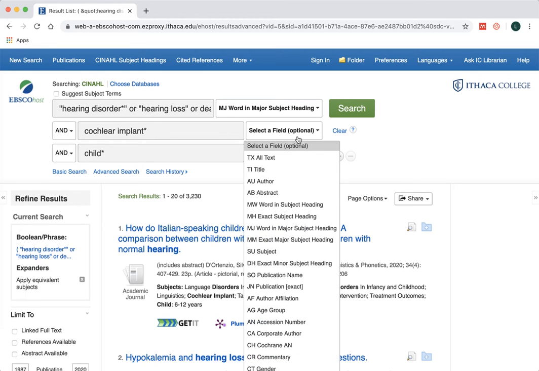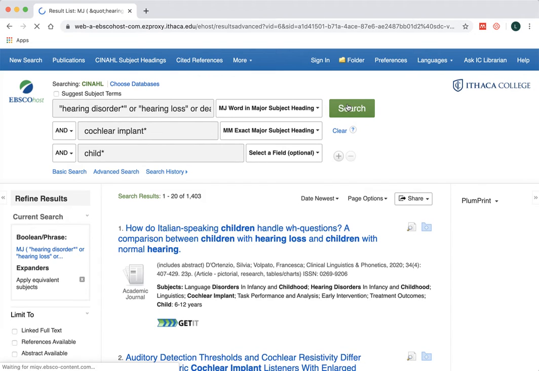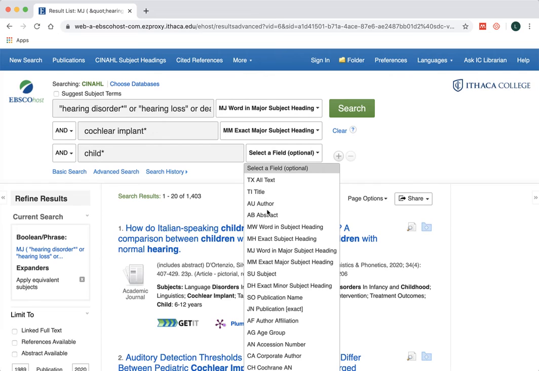We can say that we want this to be the exact, because we only have one term here, cochlear implant, and I saw that that was the exact subject heading for cochlear implant. And now we can click search, and we're going to get a different set of results, and it's a smaller set. And then child, perhaps we want that to be a major subject heading.